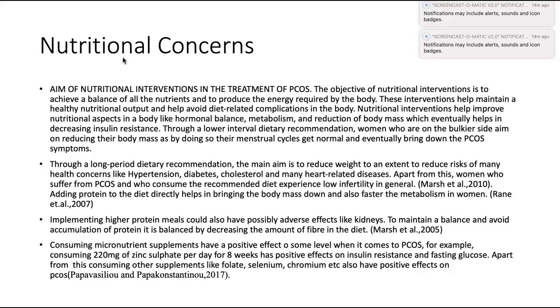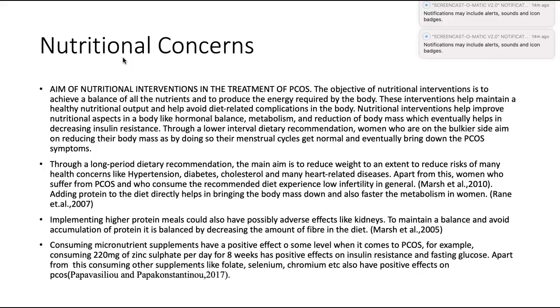Moving forward, the nutritional concerns of polycystic ovarian syndrome. The first is the aim of nutritional interventions in the treatment of PCOS. The objective of nutritional interventions is to achieve a balance of all the nutrients and to produce the energy required by the body. These interventions help maintain a healthy nutritional output and help avoid diet-related complications in the body.